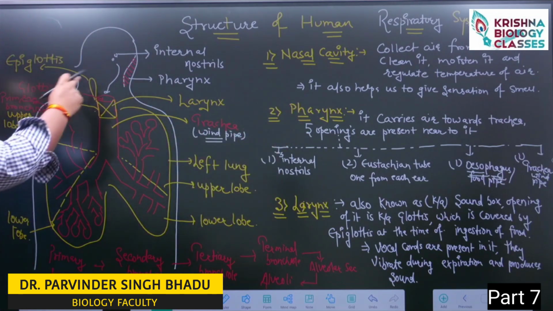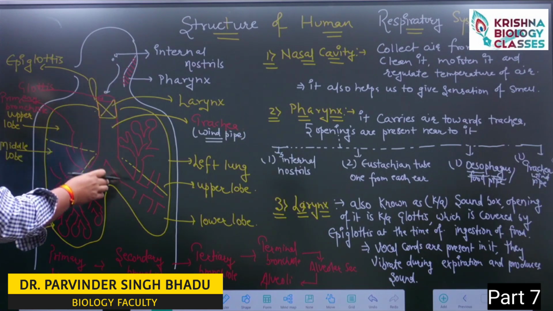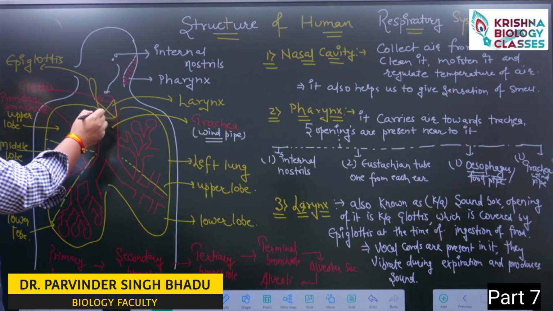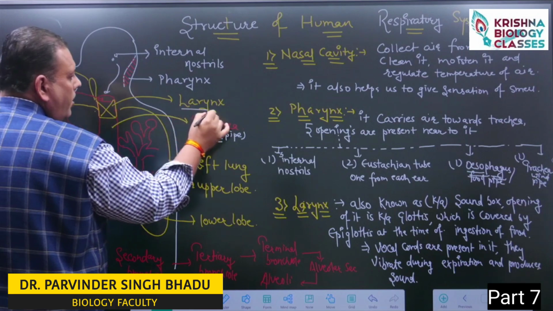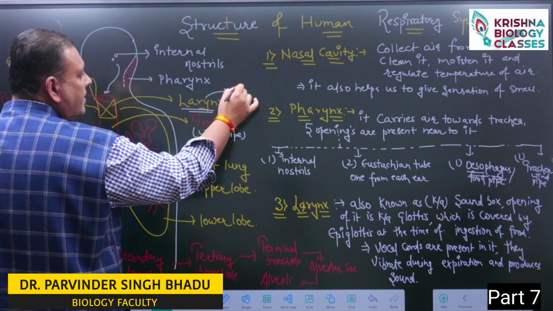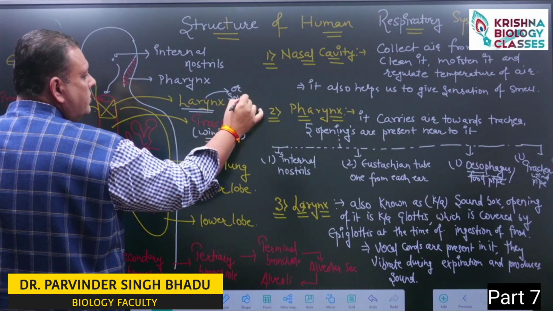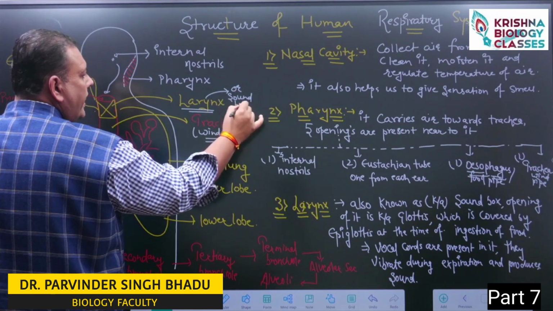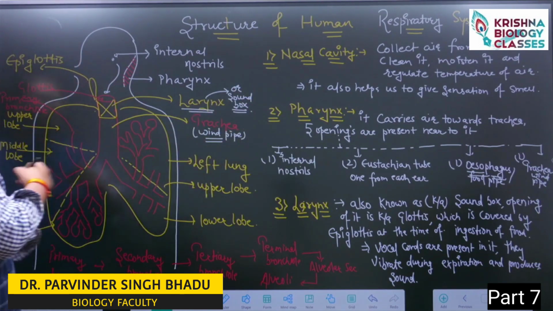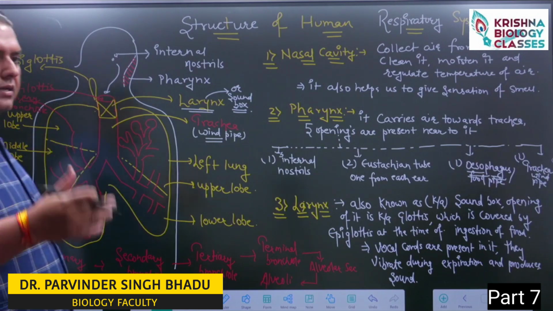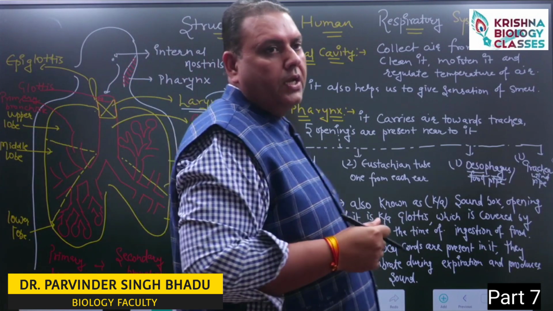Then the air reaches the uppermost part of our windpipe, which is named the larynx or sound box. Why do we say sound box? Because it helps us produce sound. How does it produce it?